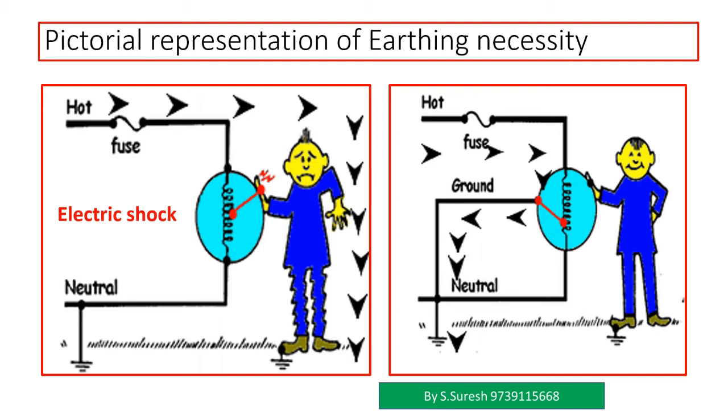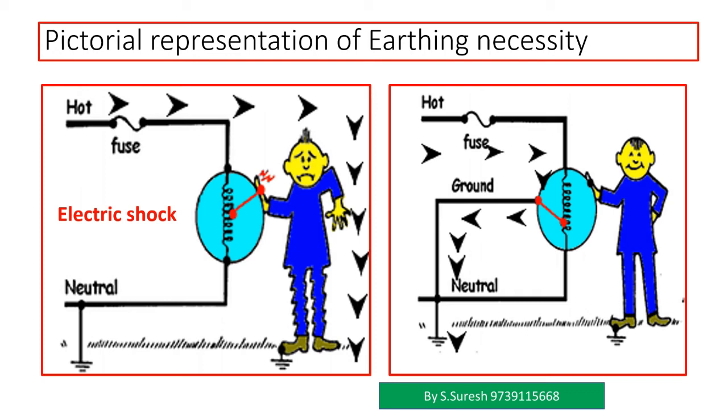Whereas in the right side image, there is a grounding potential already provided. The resistance of the human body is more than the resistance of the material which is used for grounding. So the current will always choose the less resistive path to reach the zero potential. So for human safety,